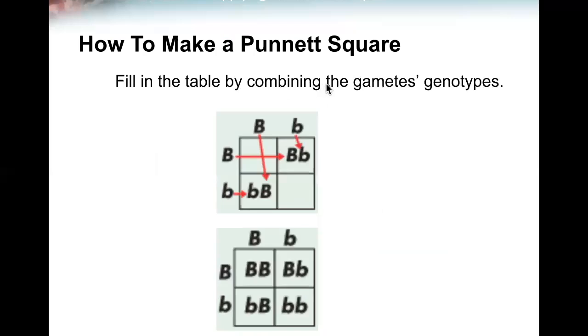Fill in the table by combining the gametes' genotypes. So filling in the boxes, we take each of these in the column and fill in here, and a small b would fill in each of the rows. So completing the box, the capital would be the capitals here, and the smalls would be here, and the small would be here.